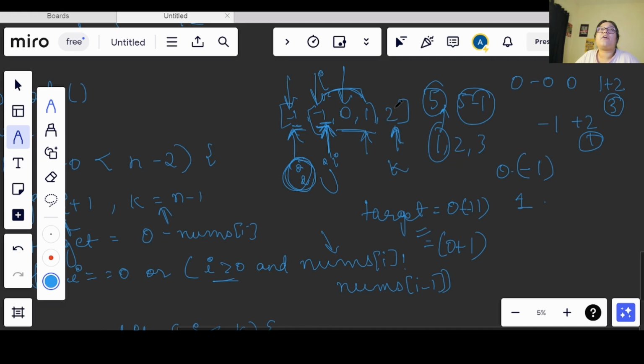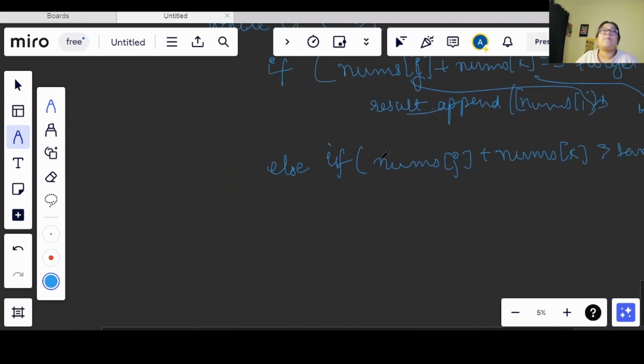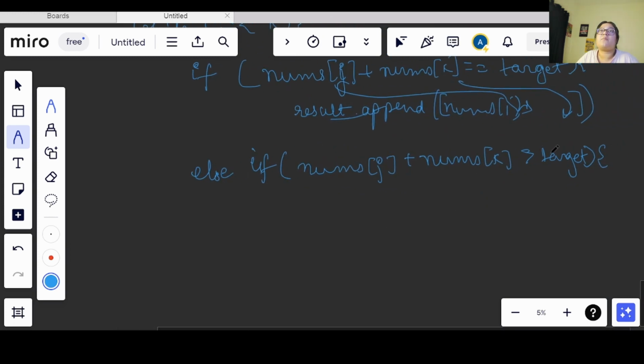Now if my sum becomes greater than the target I am having, here the target is 0, right? So 0 is lesser than 3, so I need to move this k pointer backwards, right? Because there is a possibility, like there can be a -1. Right now in this condition it is not possible, but if I move backwards, I can get a value, right? So if nums of j plus k becomes greater than the target, then I will do k minus equals 1, okay.